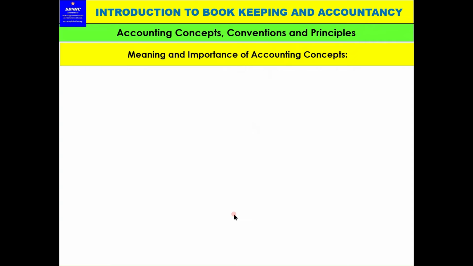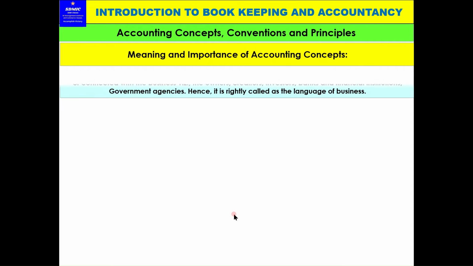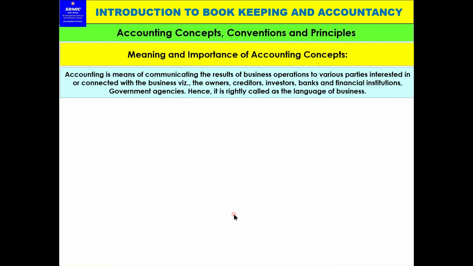Now accounting concepts, conventions and principles. Meaning and importance of accounting concepts. Accounting is means of communicating the results of business operations to various parties interested in or connected with the business, whereas the owners, the creditors, the investors, the banks and the financial institutions, government agencies.